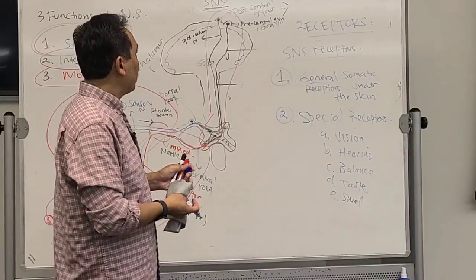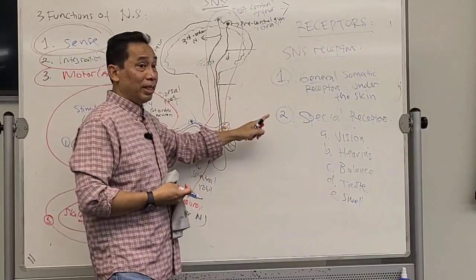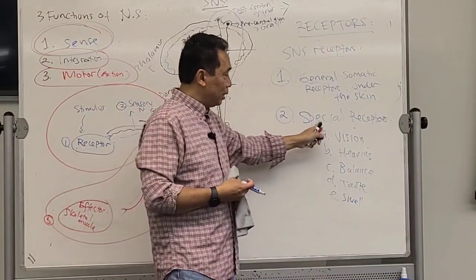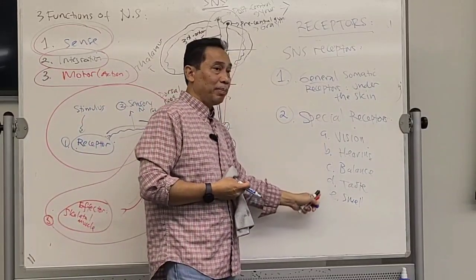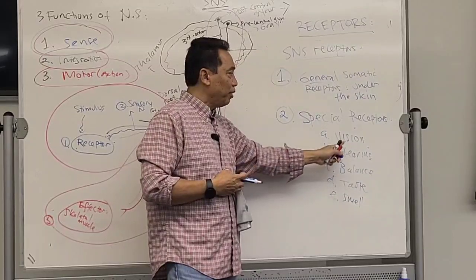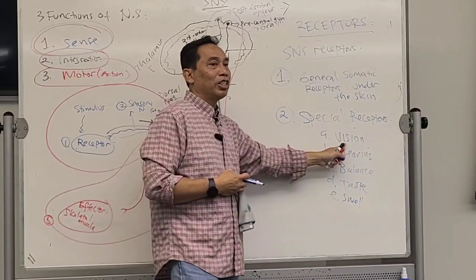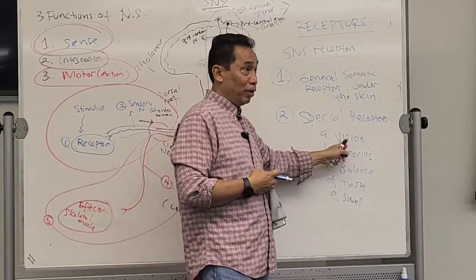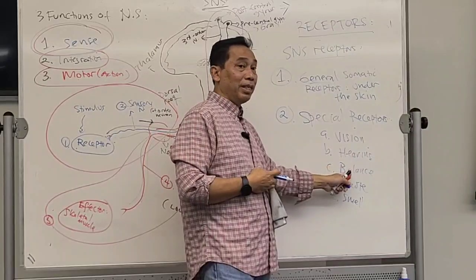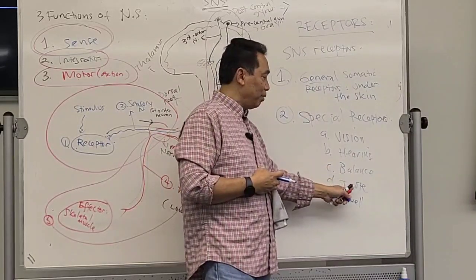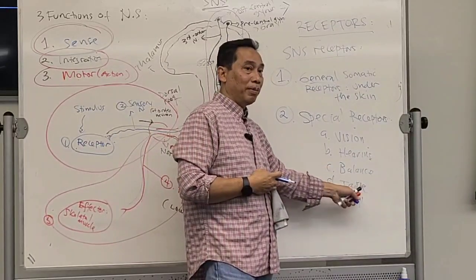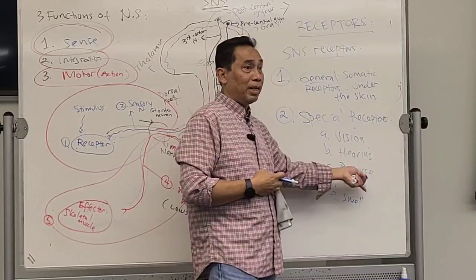And we already talked about the location of them, right? Where will these five special receptors be processed? Vision is processed in the occipital lobe. The cortex for hearing and balance is temporal. Taste and smell are mostly temporal, but also part parietal.